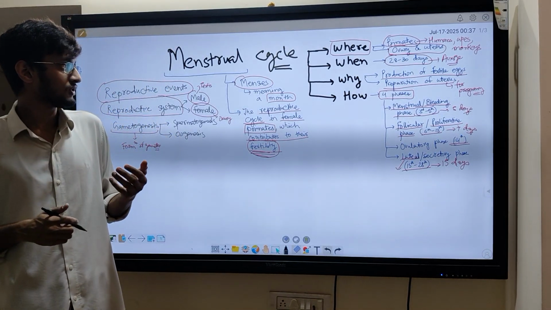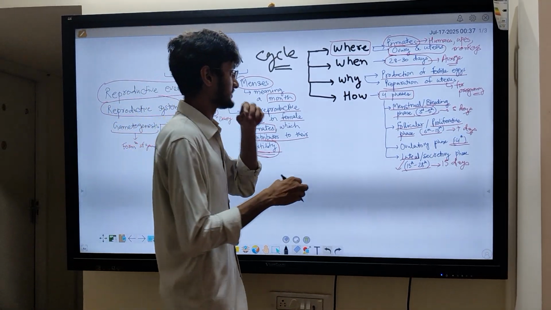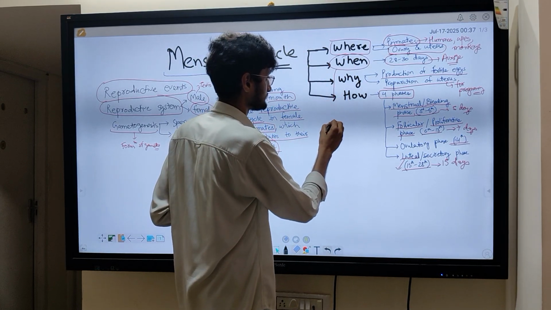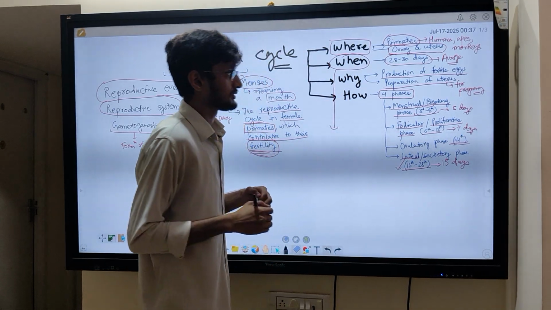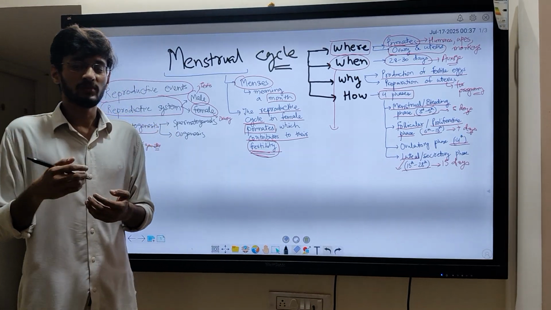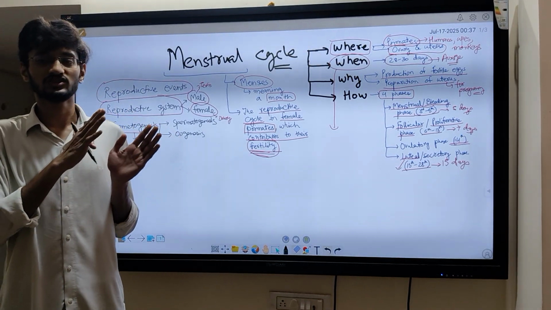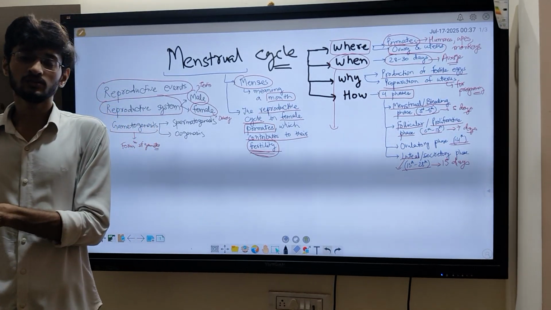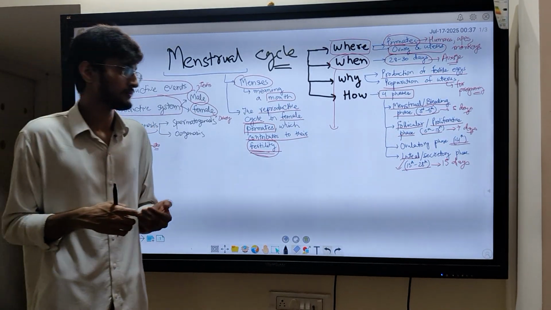Now, one thing I forgot to mention in the when section. As I already told you in the beginning, there is a starting of the menstrual cycle and there is an ending of the menstrual cycle in the female body.